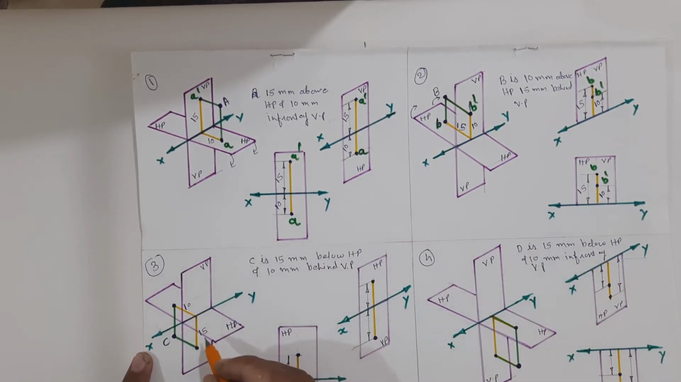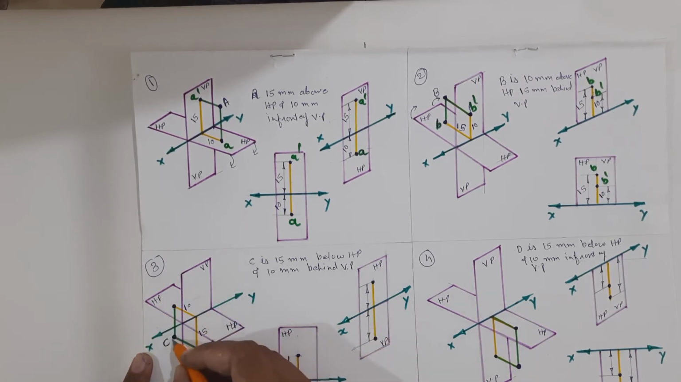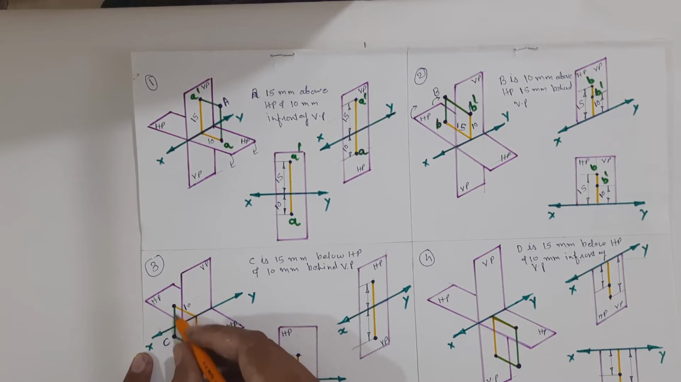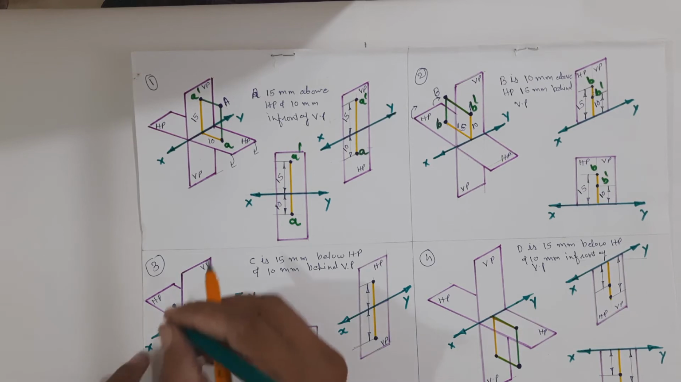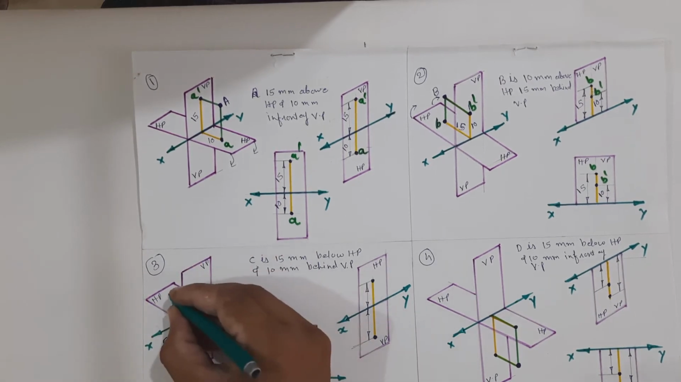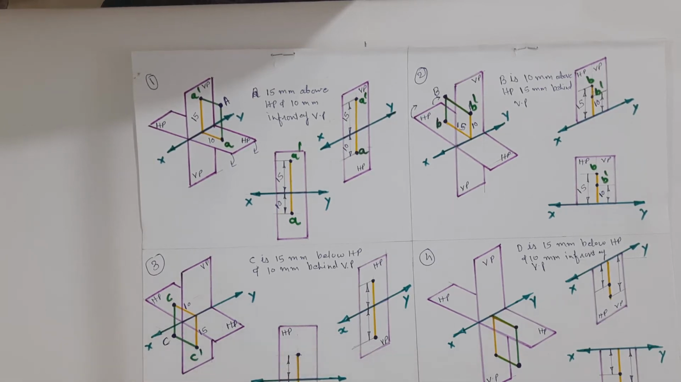So if you want to draw the plan of point C, we have to take the projection from point C on the horizontal plane, and projection should be perpendicular to the horizontal plane. So we will get the plan over here C, and if you want to draw the elevation, we have to take the projection from C on the vertical plane, and the projection should be perpendicular to the vertical plane. So here will be C dash.